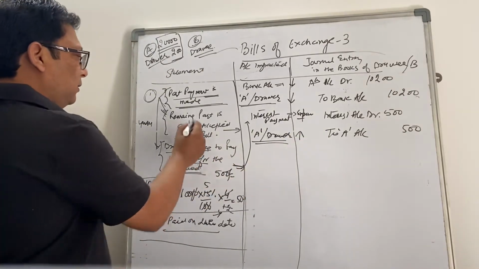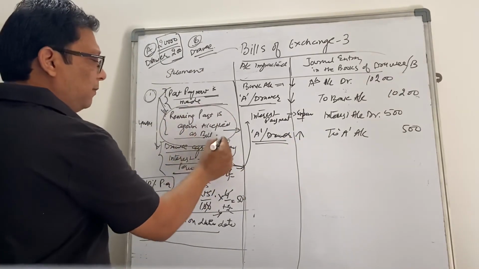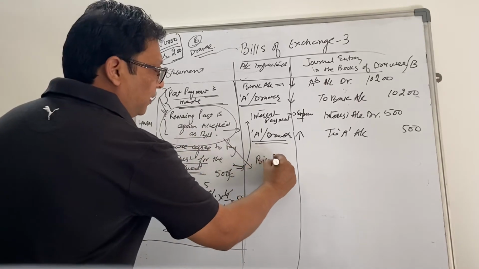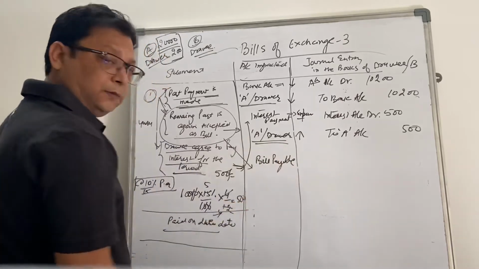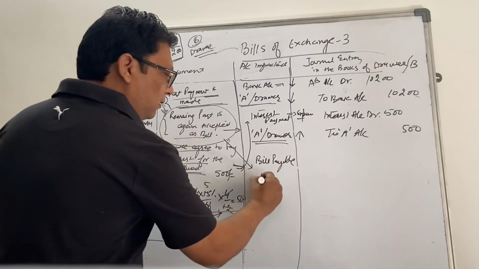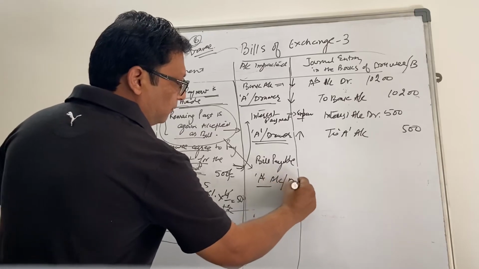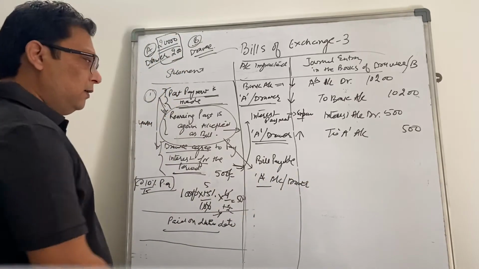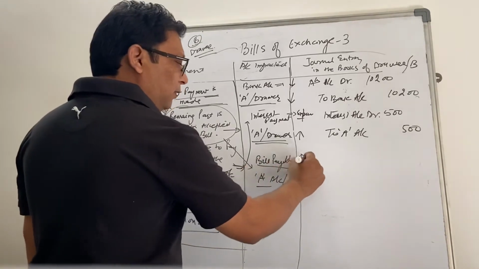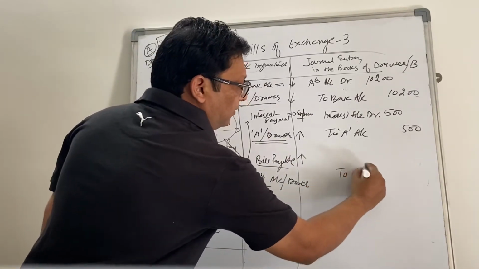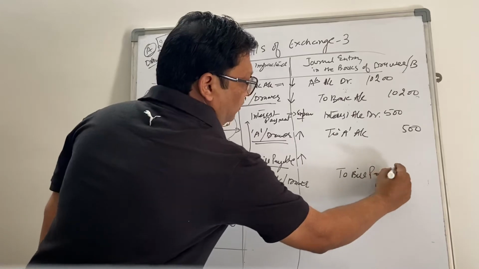And thirdly, then part payment, you accepted a new bill. The new bill will be bills payable for the drawee, and whom are you giving the bill? A's account, which is drawer. So bills payable is a liability, your liability is going up, so it has to be credited to bills payable.